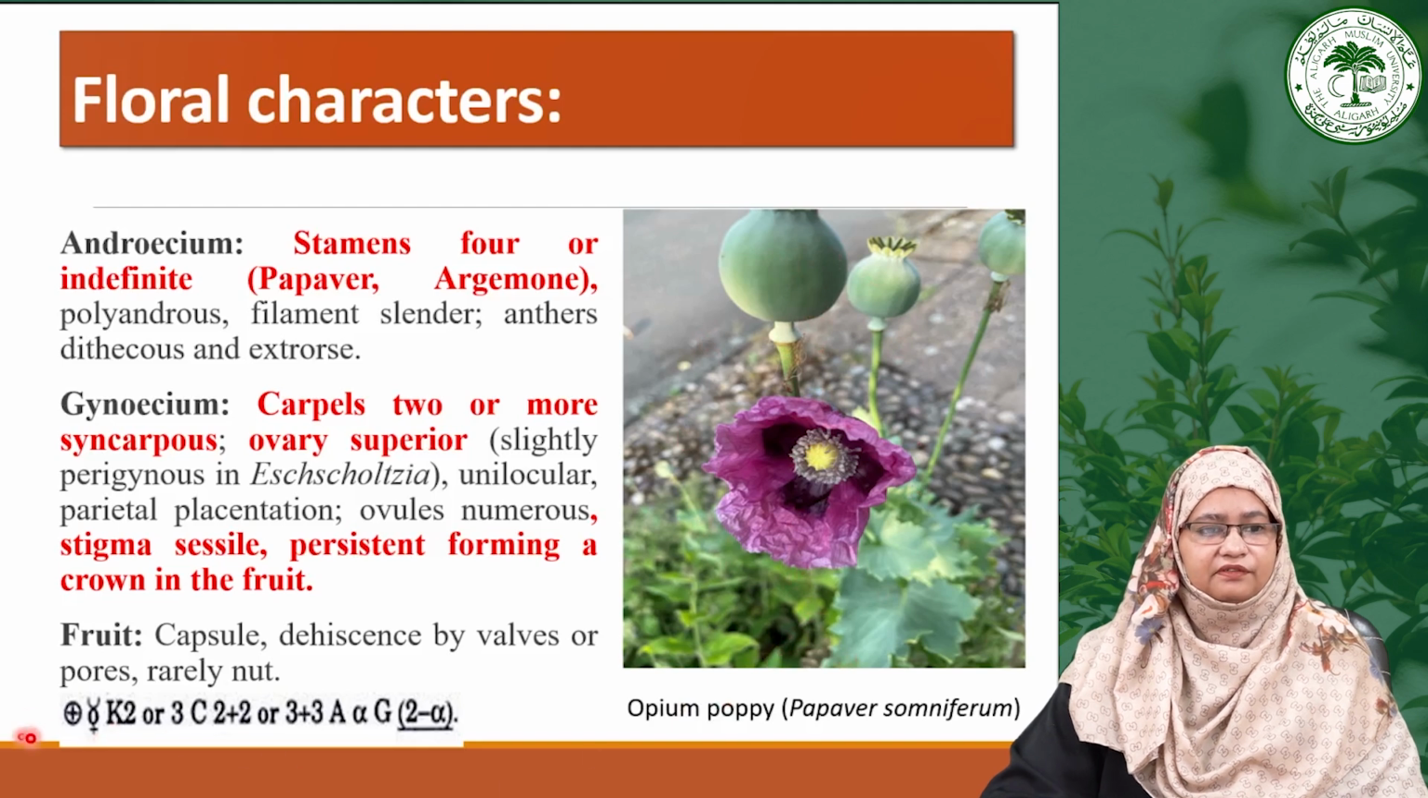Here is the floral formula of the family Papaveraceae, represented by its actinomorphic symmetry and bisexual flower. The calyx number may vary from 2 to 3. Then the corolla is arranged in 2 whorls and their number is 2 plus 2 or 3 plus 3. Then androecium and gynoecium: androecium may be 4 to generally infinite in number, and gynoecium may vary from 2 to many in number with superior condition.